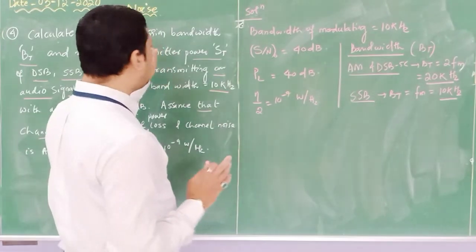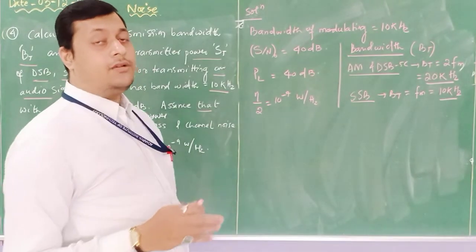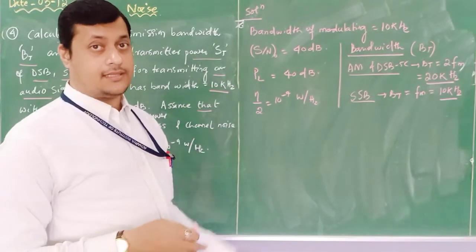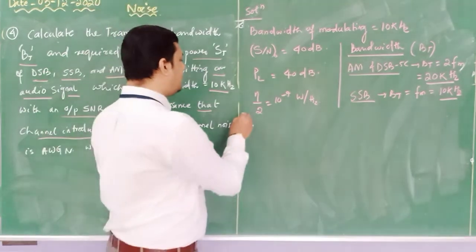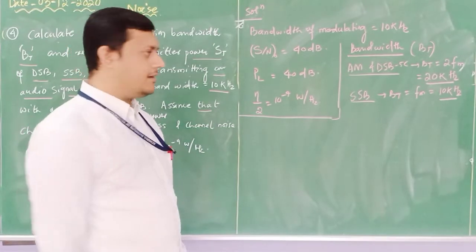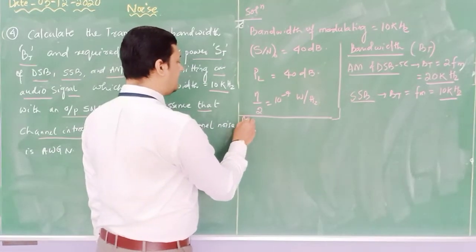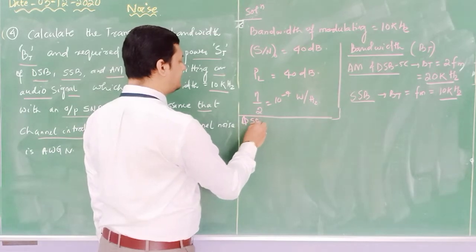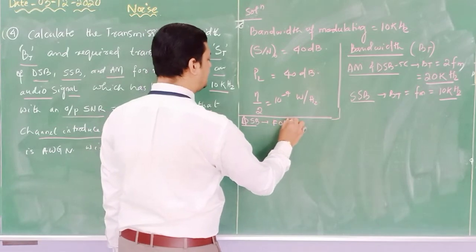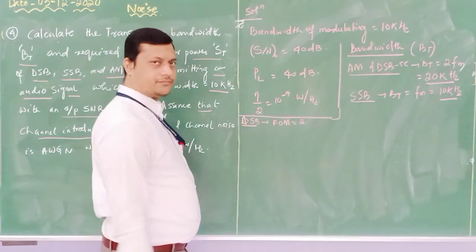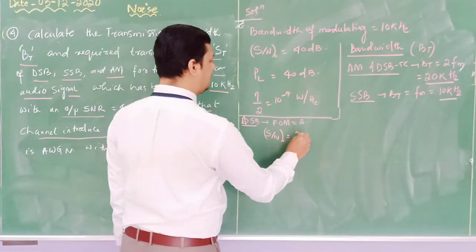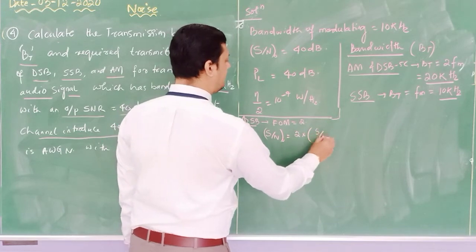So the first question is over. Now we need to calculate the transmitted power. That calculation we saw in the previous class; the same thing we need to incorporate here. We proceeded with the help of the figure of merit. First I am calculating with respect to DSB. In DSB the figure of merit is 2. What does it indicate? Output SNR is equal to twice the input SNR.